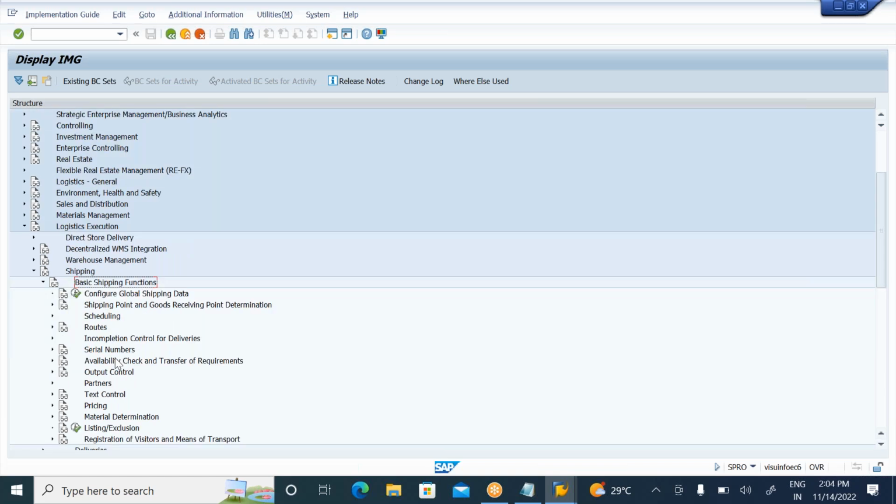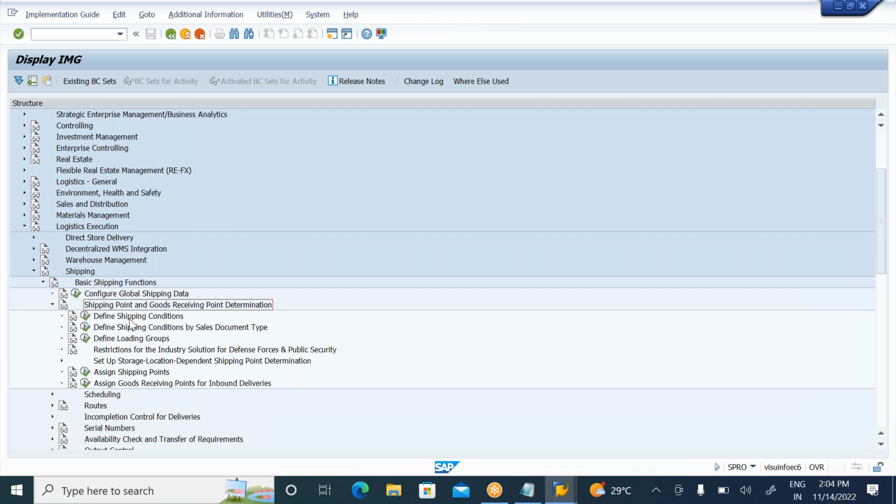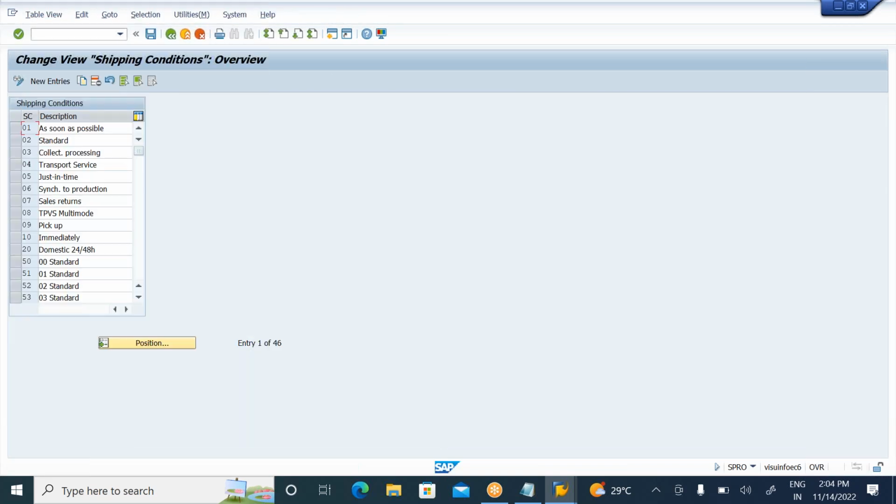In basic shipping functions, again I need to go to shipping point and goods receiving point determination. Here I need to define the shipping conditions. So I will have so many shipping points. What exactly are shipping conditions? All the customers will not be shipped in the same manner, right? For some customers I need to dispatch as soon as possible.